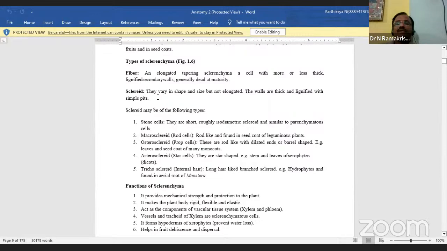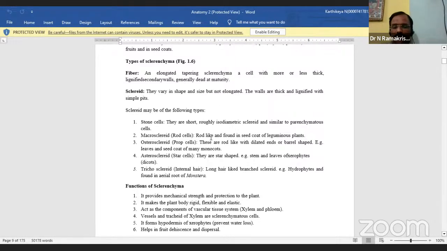The second one is sclereids. They vary in shape and size, but are not elongated. The walls are thick and lignified with simple pits. Both of these two types are sclerenchyma. Fibers are of two types: xylem fibers and extraxylem fibers.